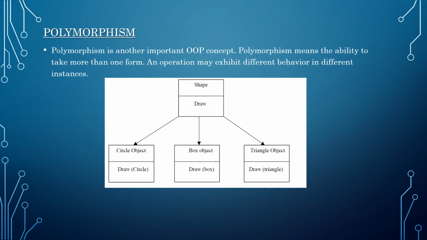Polymorphism. Polymorphism means the ability to take more than one form. An operation may exhibit different behavior in different instances. Let us learn about polymorphism based on this example shown here. Here we have a class named shape, and it has a function named draw. For this shape class, it has three objects: first one is the circle object, box object, and then triangle object.